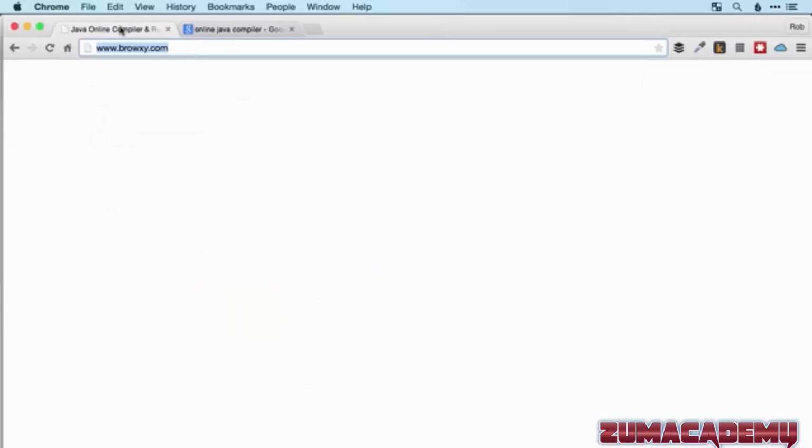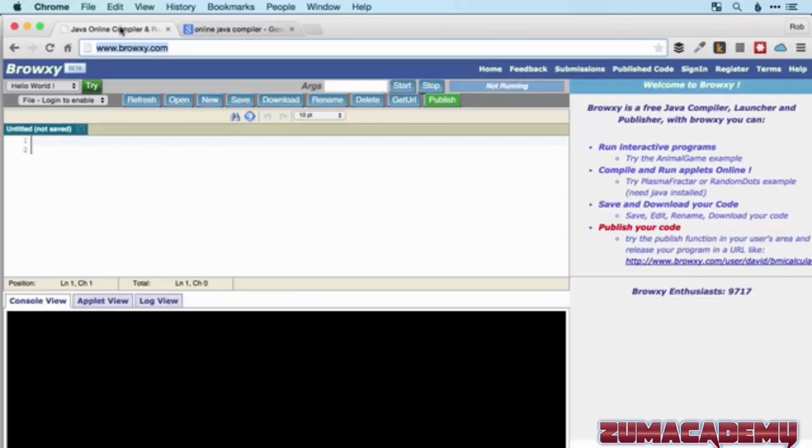They all do basically the same thing, but I'll show you just a few reasons why I think this one is worth using. Firstly, you've got the nice code view and output view, which is what you're generally going to want when you're doing some code. But also you've got the ability to save and share your code.